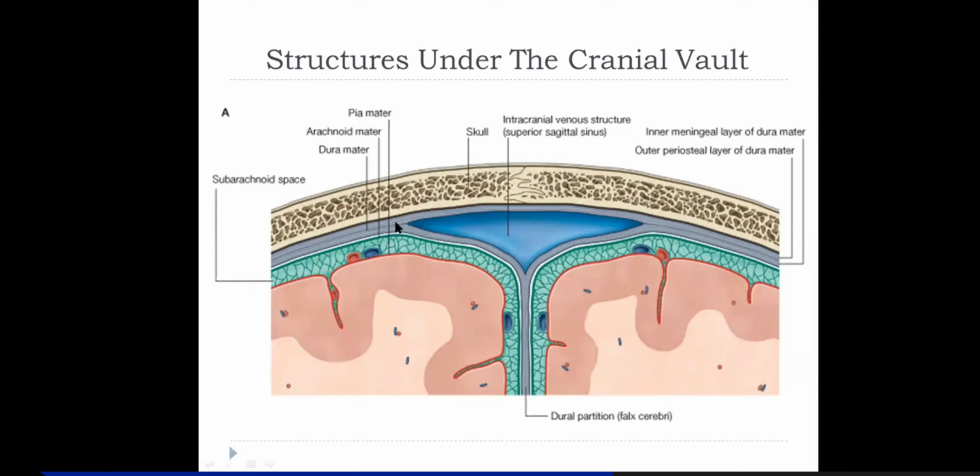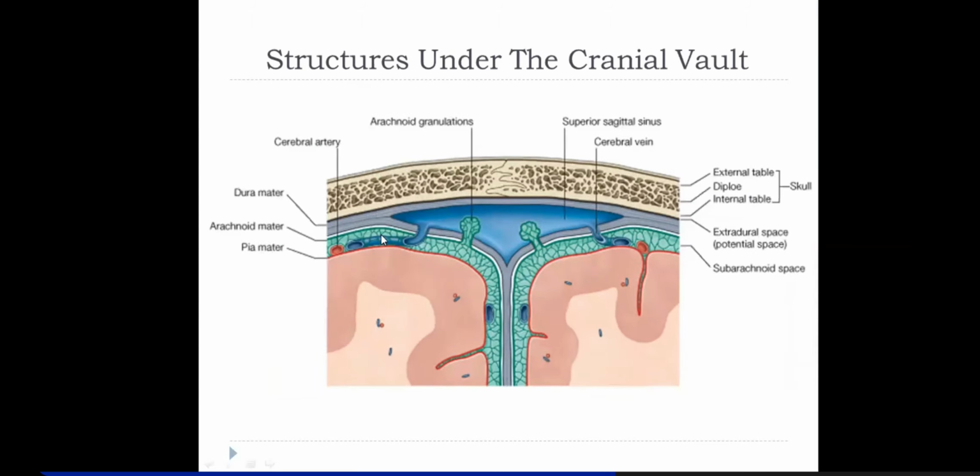So now about the subdural space. Subdural space is between arachnoid and the meningeal layer of the dura, and this is a potential space, right? In cases of trauma, this might also open up. Now look here, what are the structures which perforate these? Because you know that this subarachnoid space is a passage for the cerebral vessels, right? Cerebral arteries, cerebral veins, they run on the surface of the cerebral cortex in the subarachnoid space.